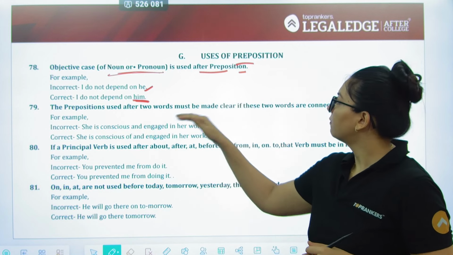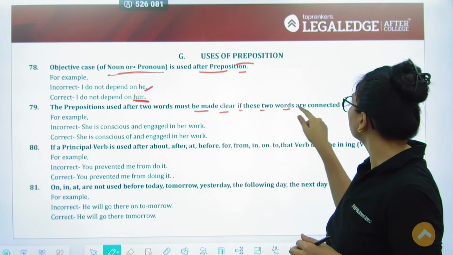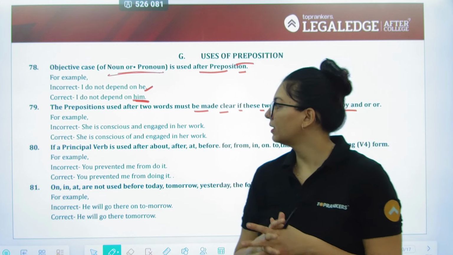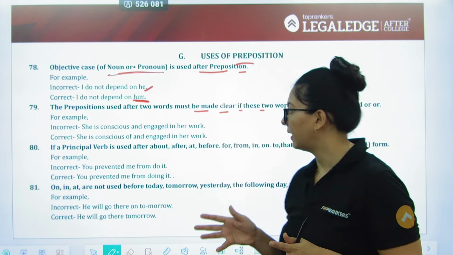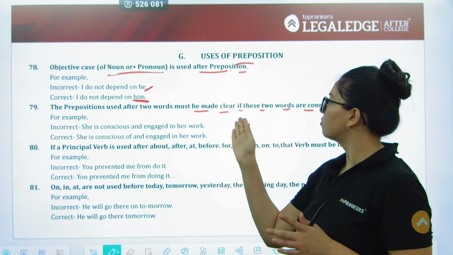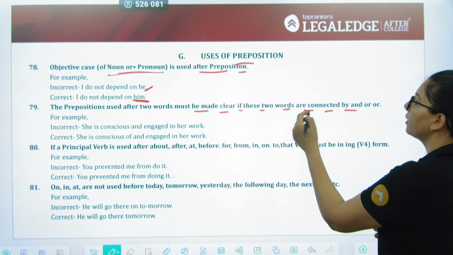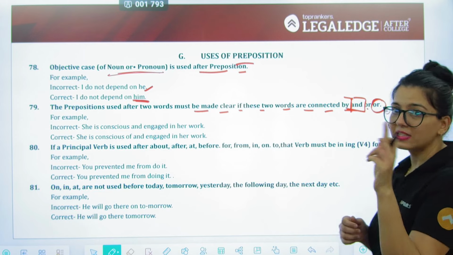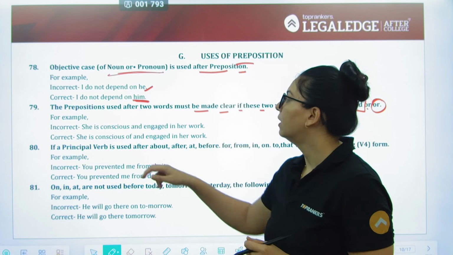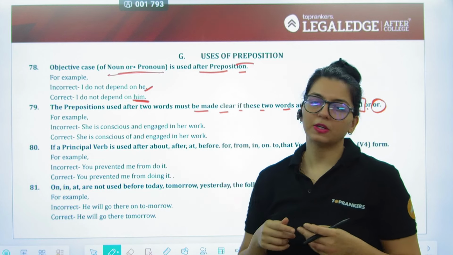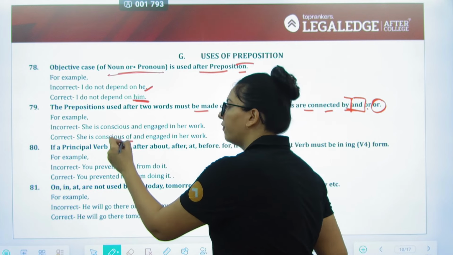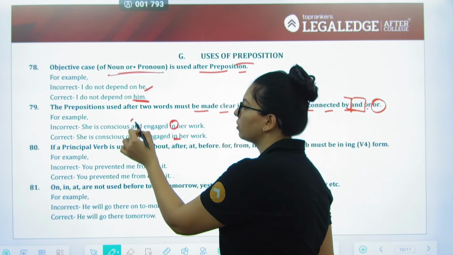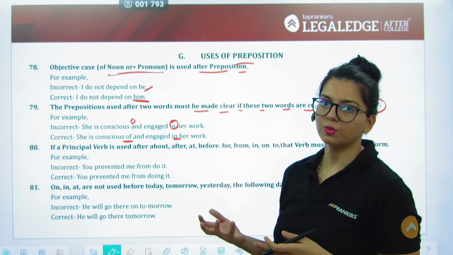The preposition used after two words must be made clear if these two words are connected by and or or. So it's very important that we understand what these words are connecting, because you will always have to use a preposition if you are using words that are connected by and or or. So she's conscious and engaged in her work is going to be wrong. She's conscious of and engaged in her work. Again look at parallelism: if there is a preposition here, then give one here too, if you have used it the same way.